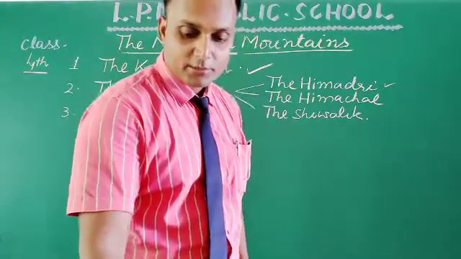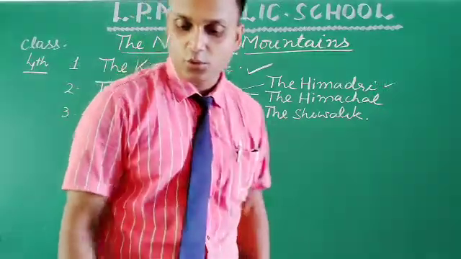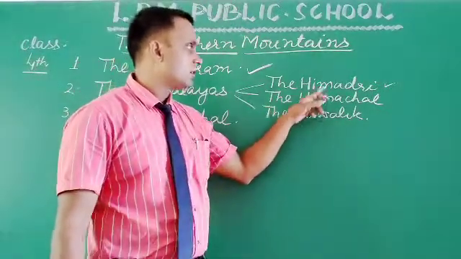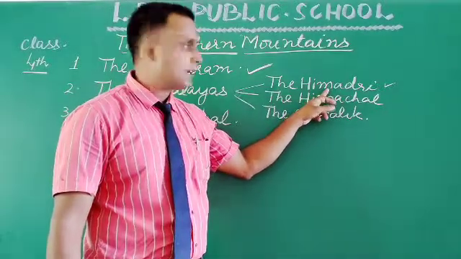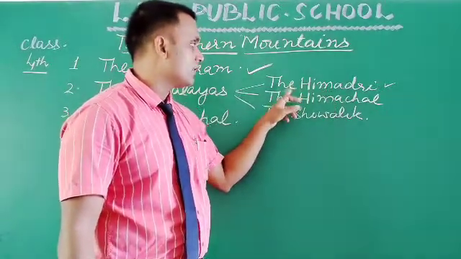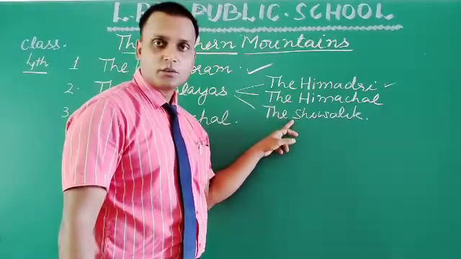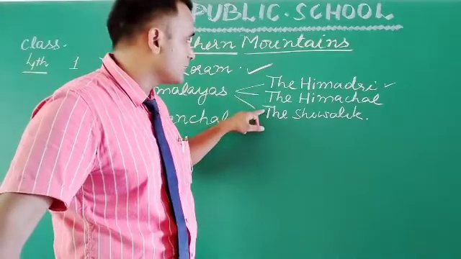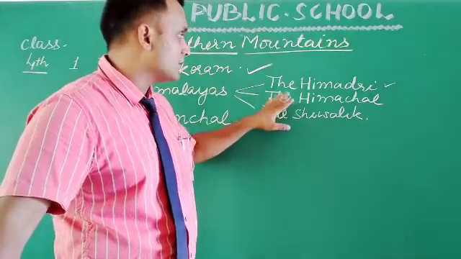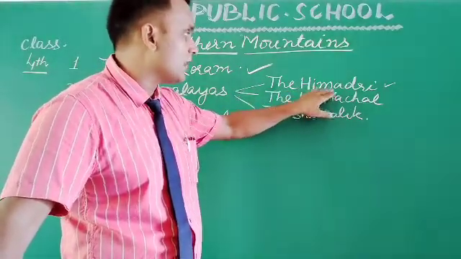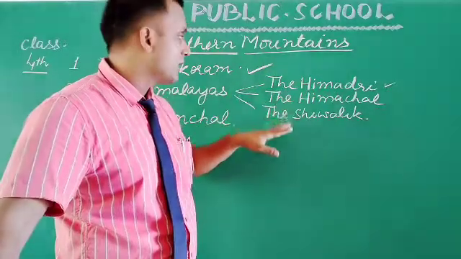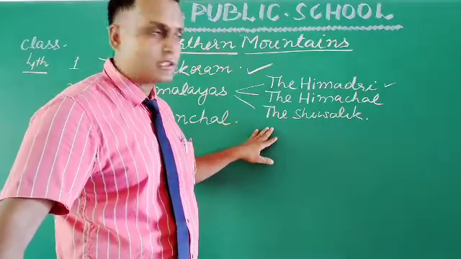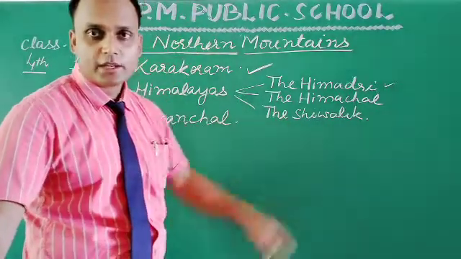Now come to page number 24. Now we will read about these three ranges particularly, one by one. We are going to cover the topic regarding these three ranges particularly. First we will discuss about the Himadri, after that the Himachal, and after that the Shivalik.